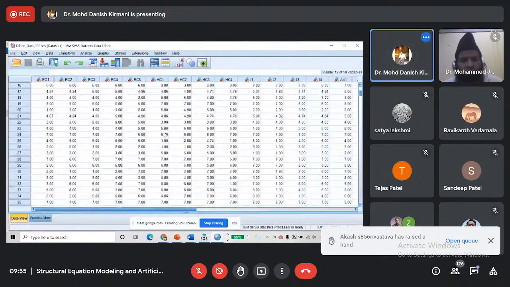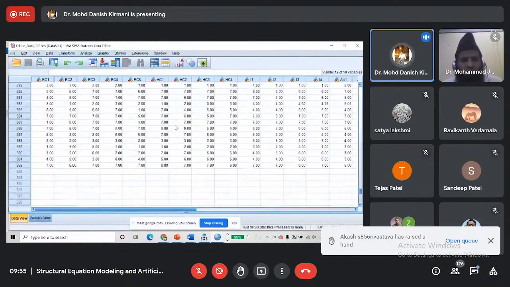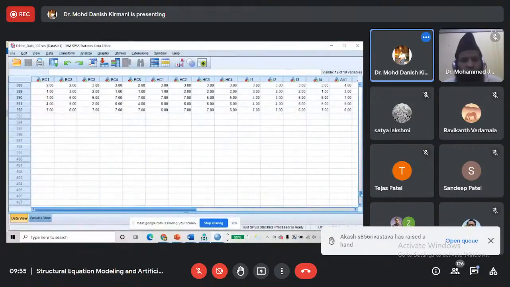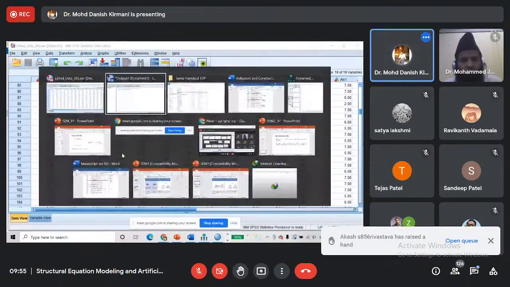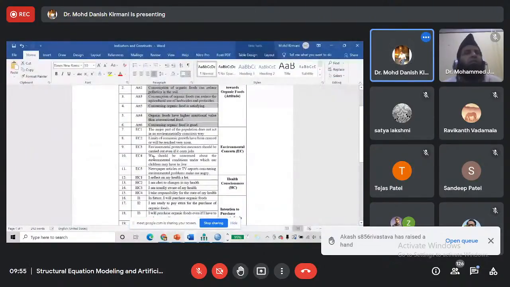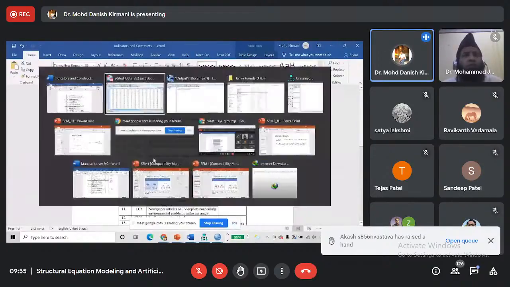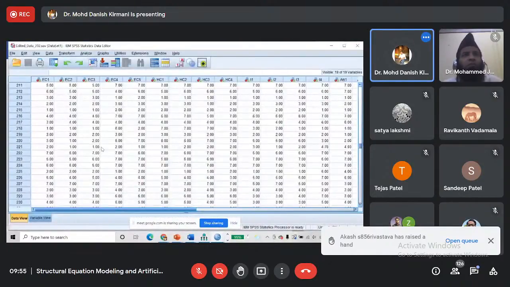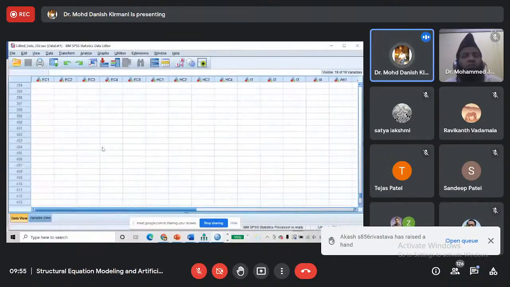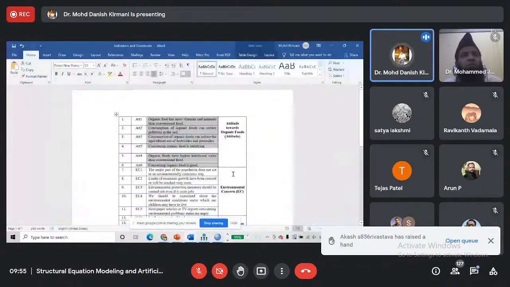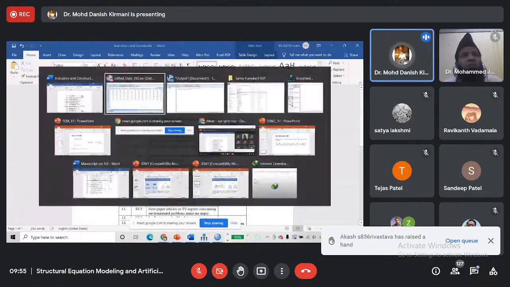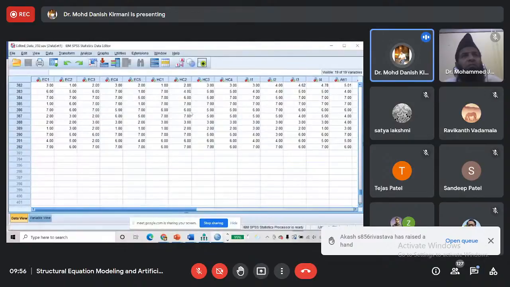This is the data I had collected from 392 respondents, which is a very large sample size considering the number of indicators. There are 19 indicators, and I have 392 respondents. It means that I am complying with the 15:1 ratio. The data is in fact more than 15:1 ratio. So now I have this SPSS file.